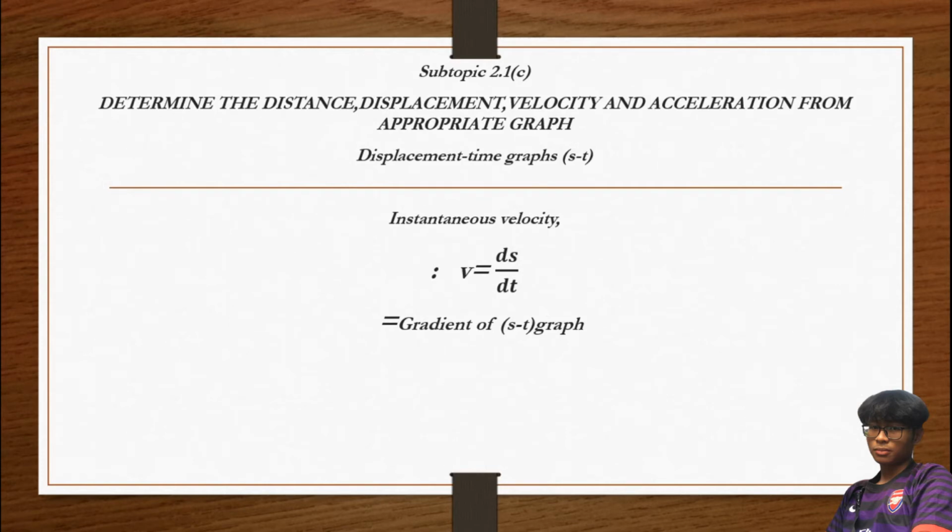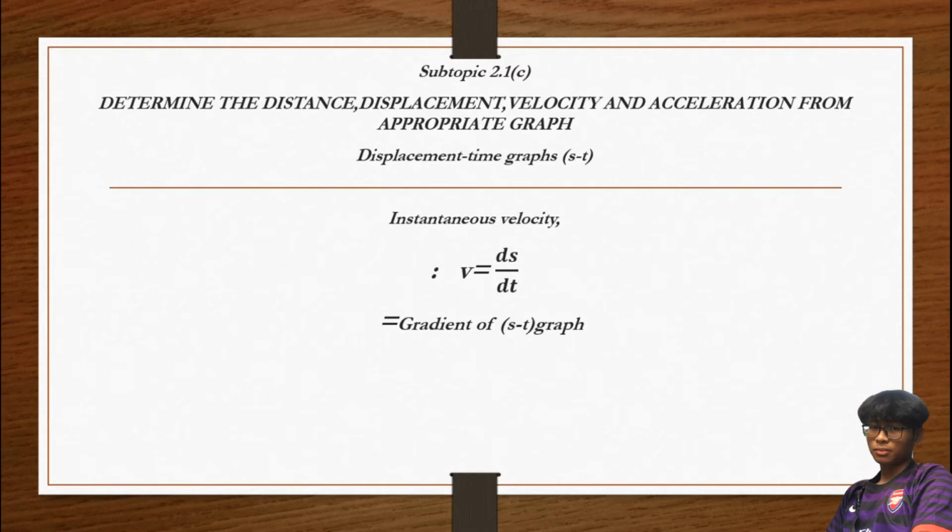Subtopic 2.1c, determine the distance, displacement, velocity and acceleration from appropriate graph. Displacement against time graph. Kita boleh cari instantaneous velocity. If displacement against time graph ni, we can find instantaneous velocity.